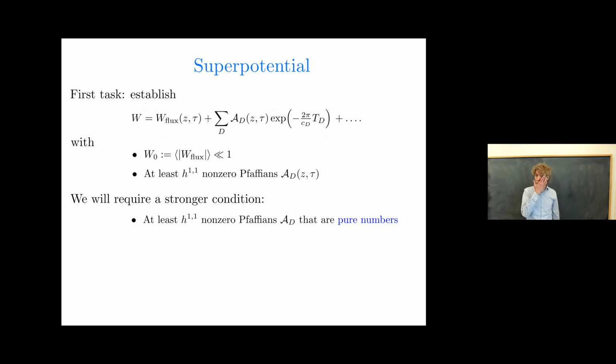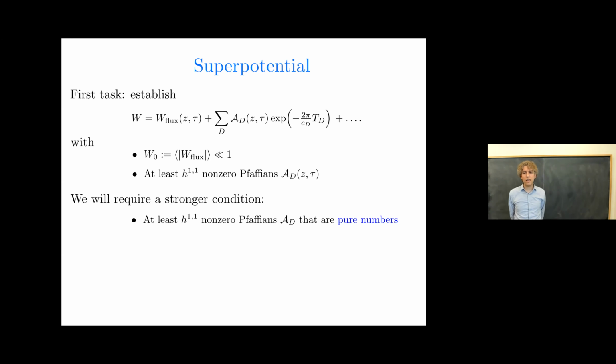So the KKLT recipe is extremely familiar, but the trouble is getting your hands on the right ingredients. So what we have to first do is establish that the superpotential takes the form proposed by KKLT, namely, it contains a flux superpotential that depends on the complex structure moduli z and the axiodilaton tau, and it also contains a series of non-perturbative terms. Here I'm writing a sum over divisors D inside a Calabi-Yau, and exponentials of the complexified volumes T_D of those divisors. The factor c_D is the dual Coxeter number, so that'll be 6 for an SO(8) stack of D7 branes, and it'll be 1 for Euclidean D3 branes.